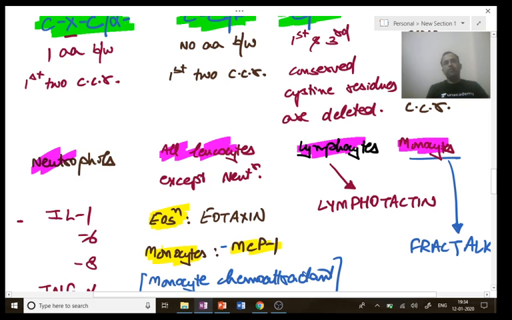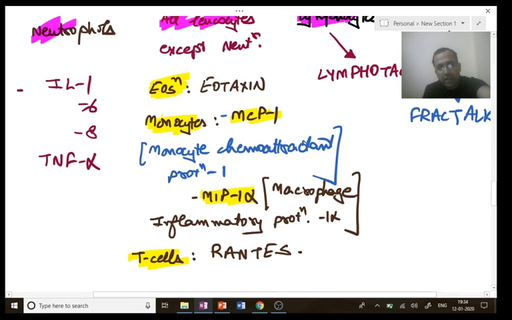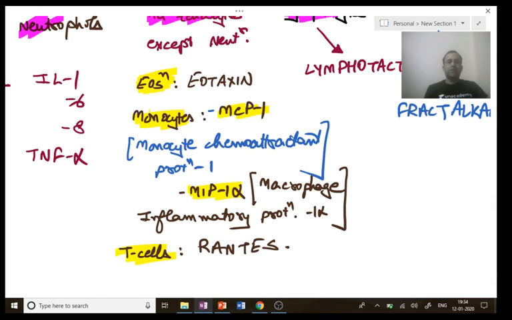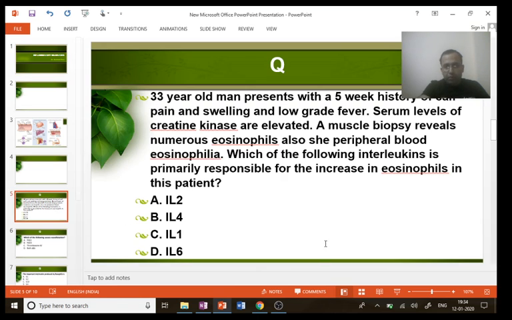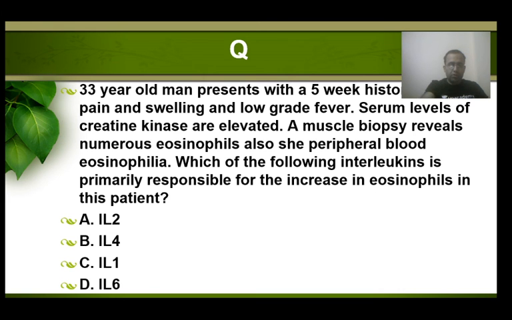And these were the chemokines associated with those classes. Next, when we have our regular class, I will tell you the role of interleukin 1 and TNF alpha in more detail. What I want to discuss are the 3 questions which came in these 2 papers, the November